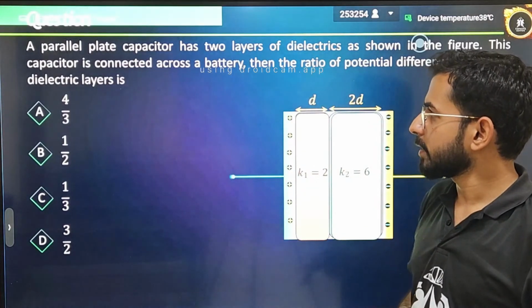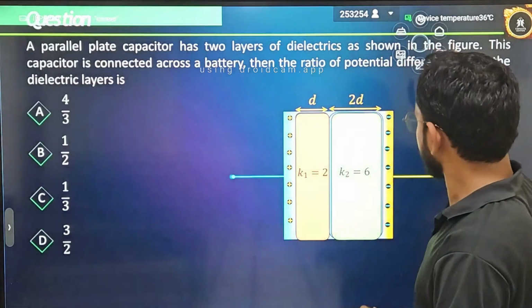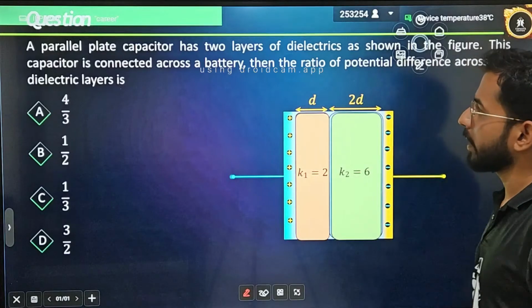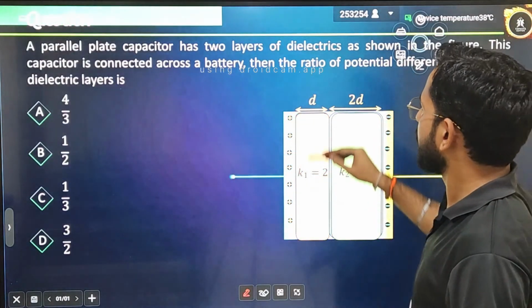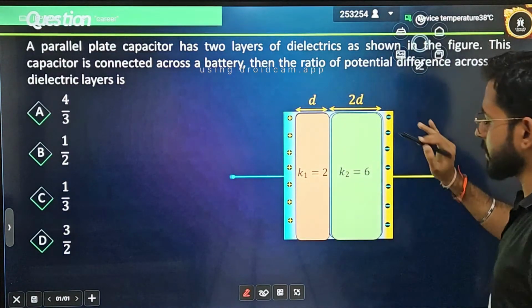So now there is a question. Let's try to resolve this question. Basic question. A parallel plate capacitor has two layers of dielectrics as shown in the figure. The figure is giving you everything.